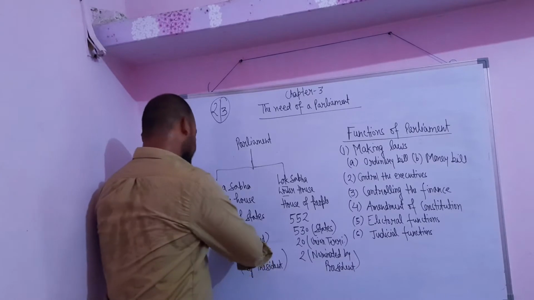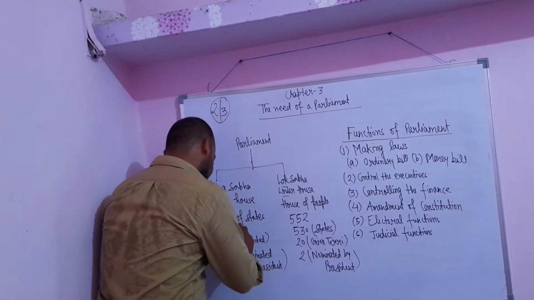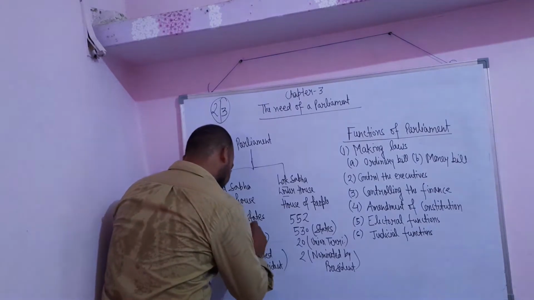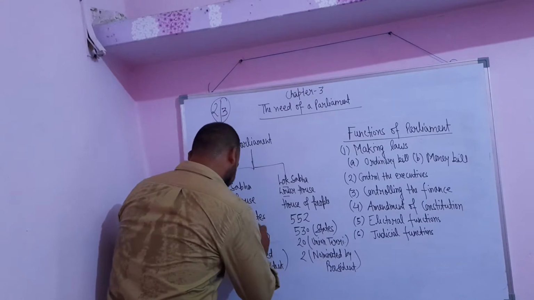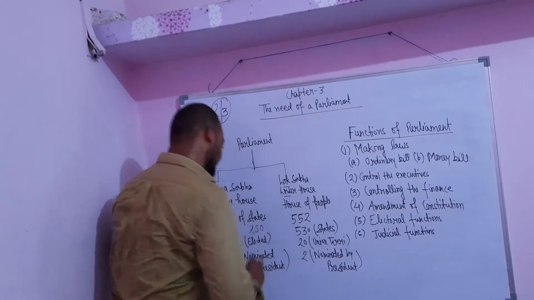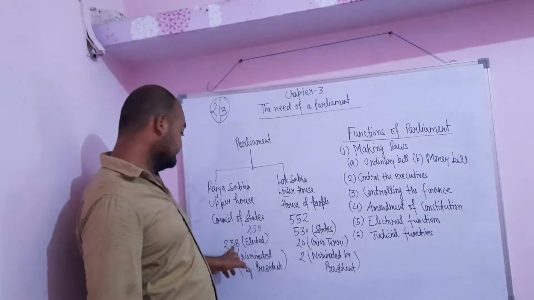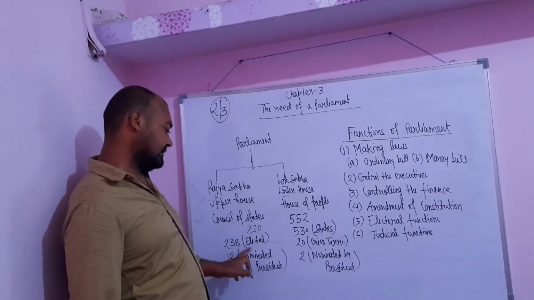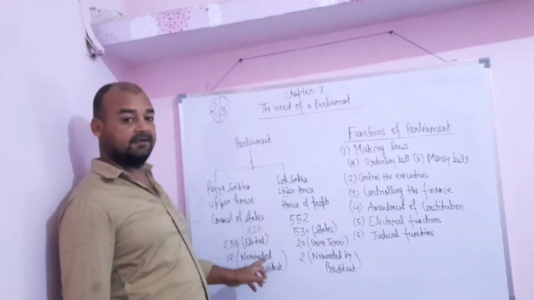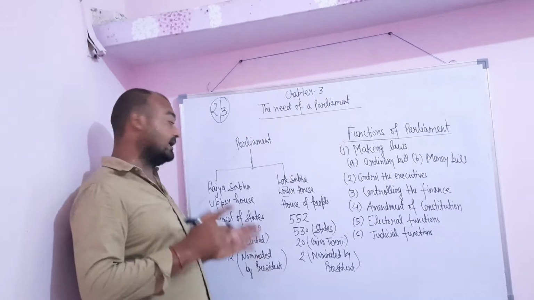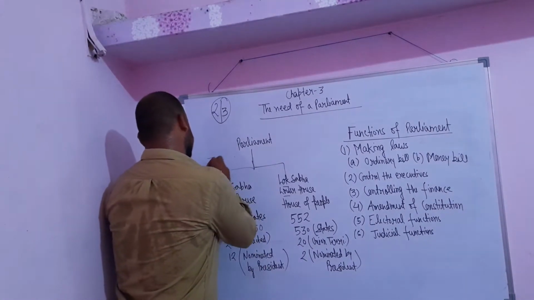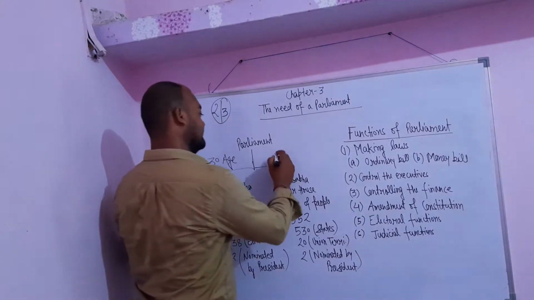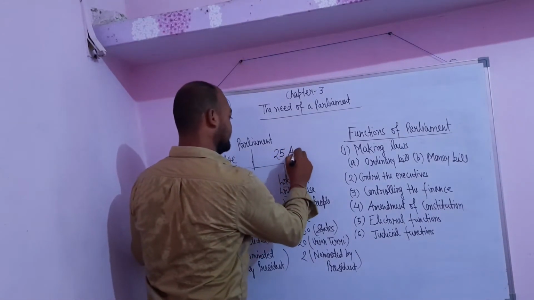There are 250 seats in the Rajya Sabha. Out of 250 seats, 238 are elected and 12 are nominated by the President of India. For being a member of the Rajya Sabha, the age which is required is 30 years. And for the Lok Sabha, 25 years of age.